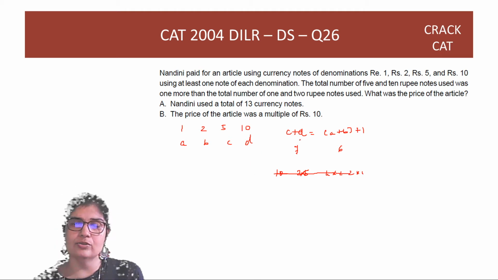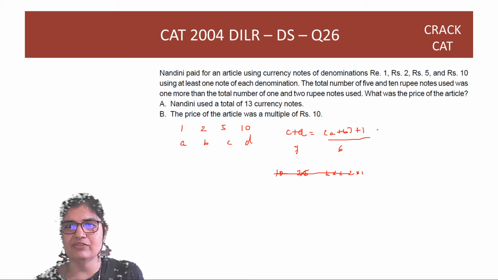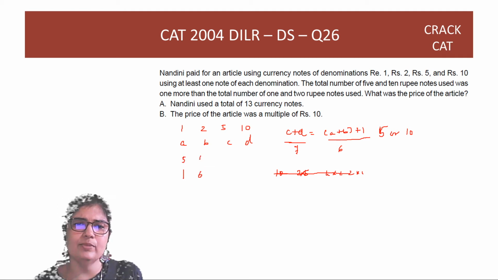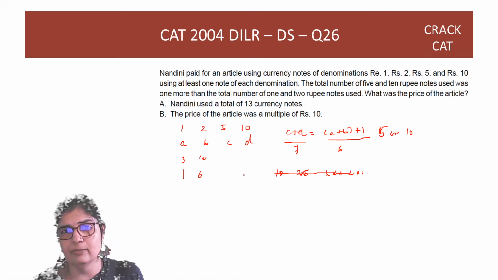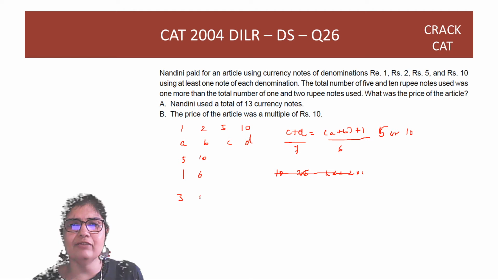So together also, guys, forget this. I have to ensure that this is a multiple of either 5, right? Or it's a multiple of 10. So then this 5 and 10 is taken care of. But suppose I just look into it here. Here itself I have so many possibilities. I have 1, 5 rupees, right? And then I have 6, 10 rupees. And I can make this a multiple of 5 to get an overall multiple of 10. I could easily have 3 and 4.